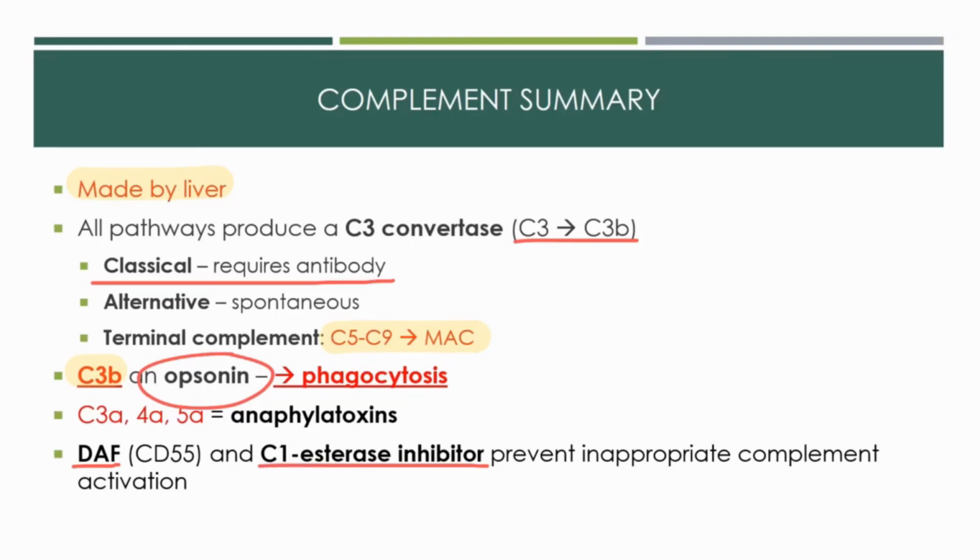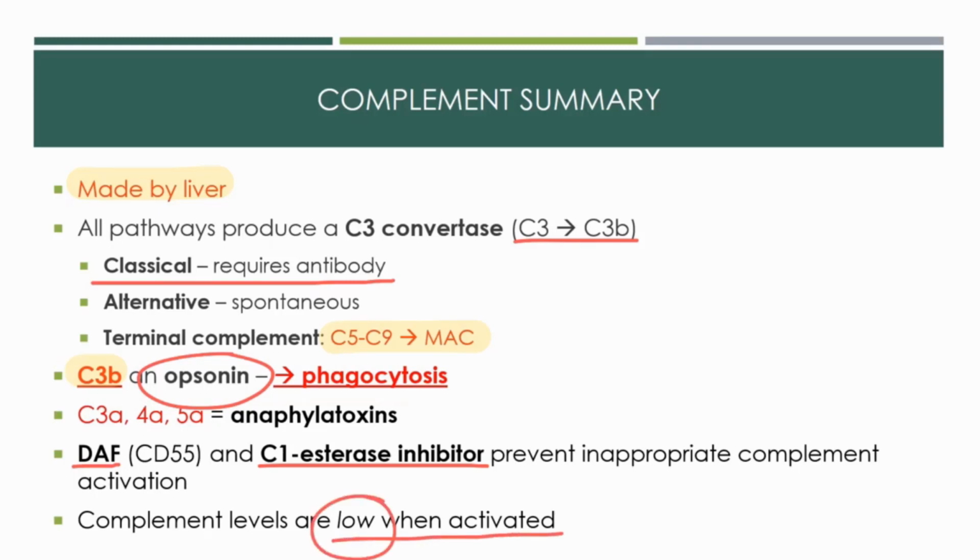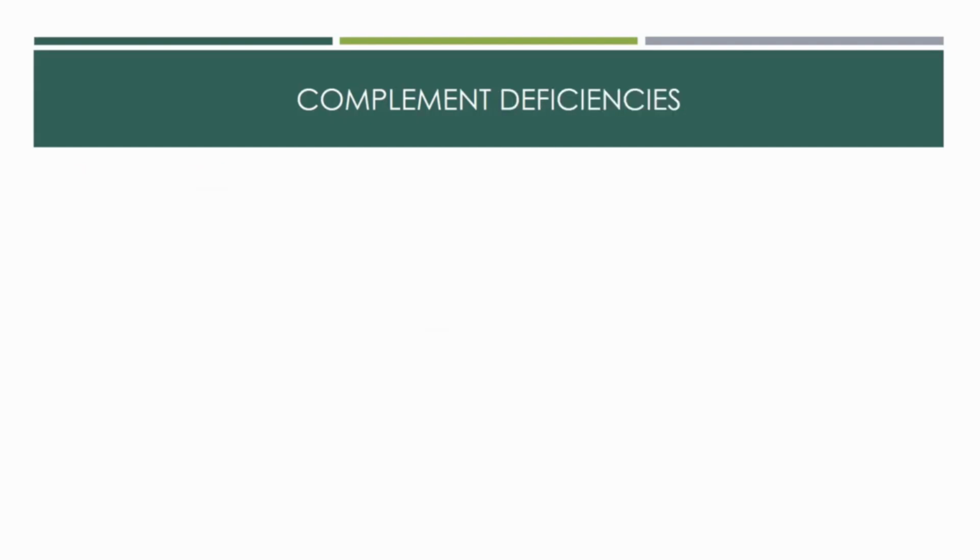C1 esterase inhibitor, which we have already seen, also helps keep complement in check because it inhibits activation of the classical pathway. One last important point about complement in general is that when the cascade is activated, complement levels in the blood will be low, not high. This is somewhat counterintuitive, but this is because complement is being consumed to form their split products and depositing in tissues. So why do they want you to know all this? Well, like everything else, it's to help you understand what will happen when things go wrong in certain disorders.